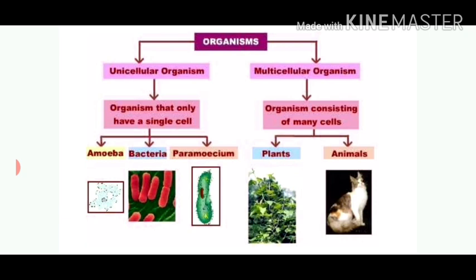Similar functions in the multicellular organisms are carried out by groups of specialized cells forming different tissues. And tissues in turn form the organs. Organs then form the organ system, which in turn forms a complete organism.